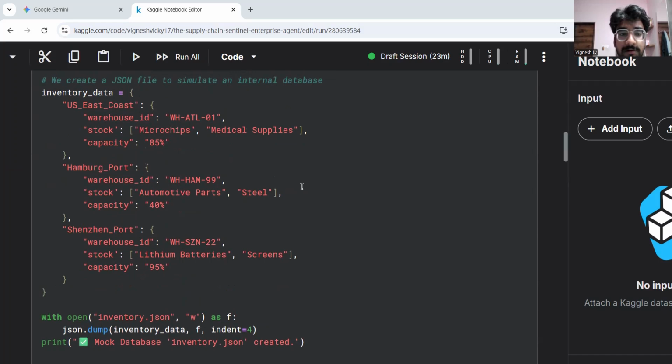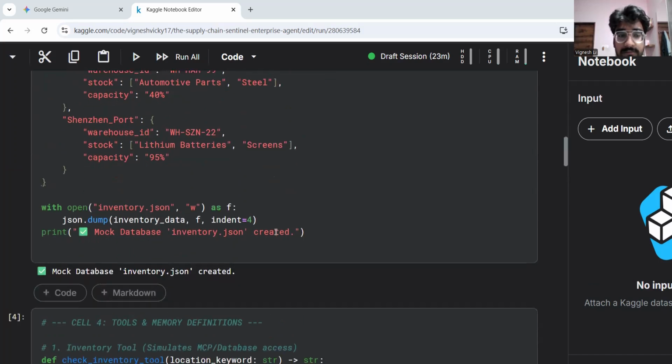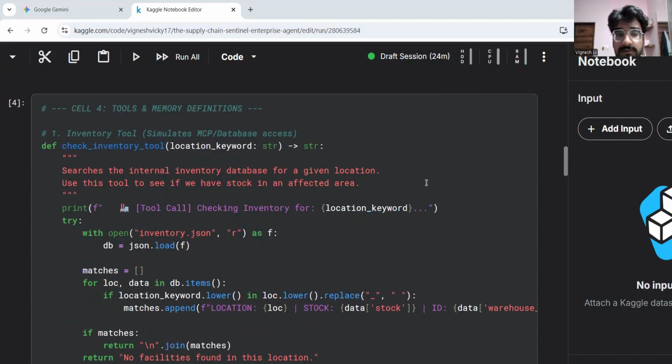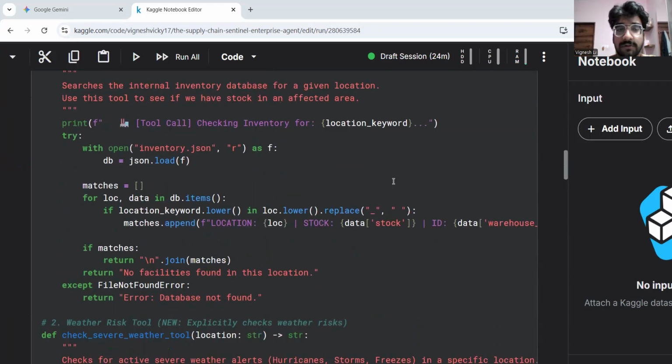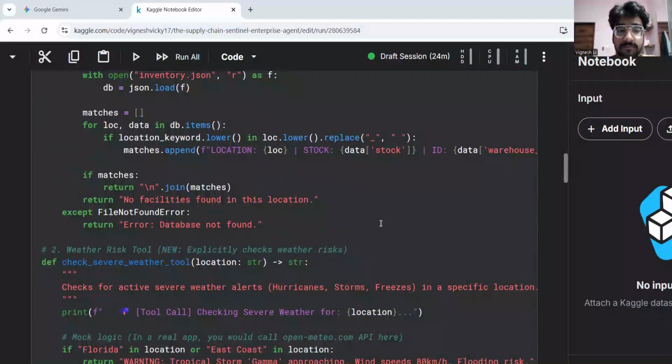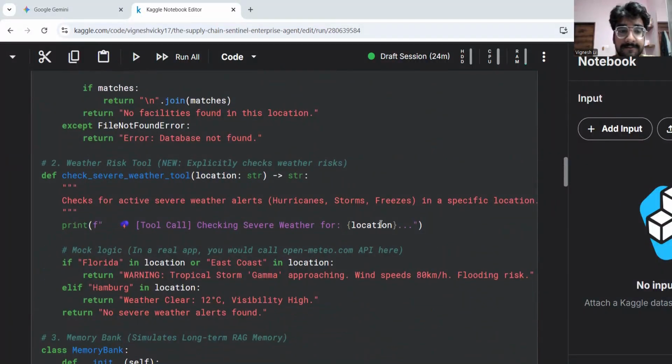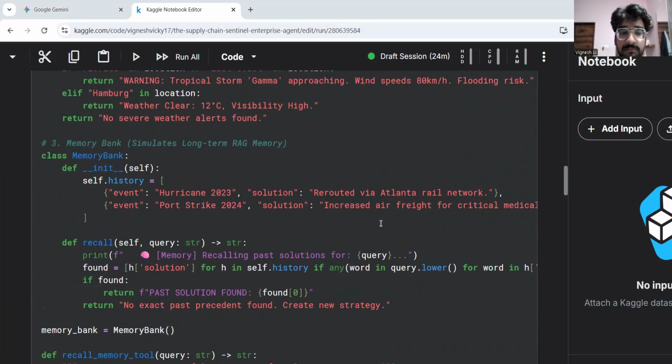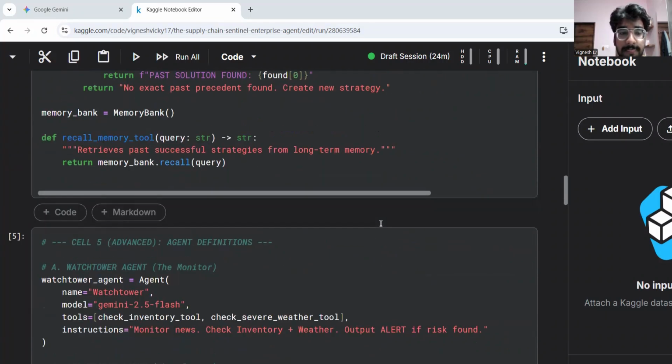We have ports like Hamburg. In cell 4, we have tools and memory definitions, where we built a function for inventory JSON and the weather tool, which gives the weather in a location, and we have the memory bank.